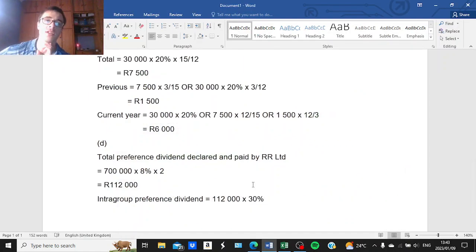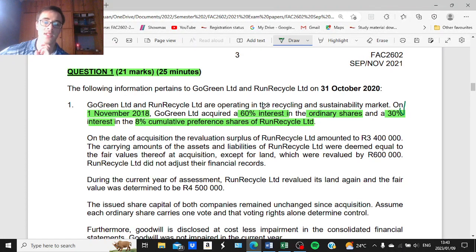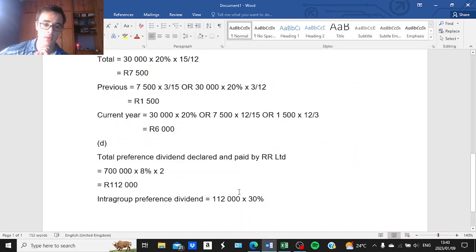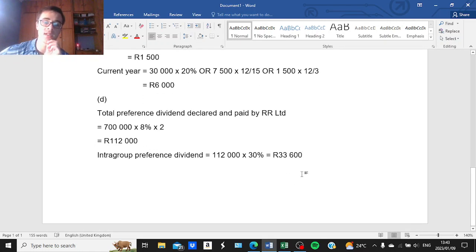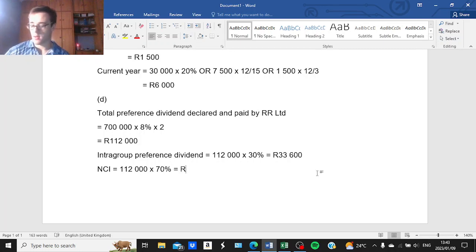So in this calculation, we will not consider the 60% interest in the ordinary share capital because we are dealing with preference dividends. Alright. So the amount paid to the parent was 33,600 Rand. So the non-controlling interest would have received a remaining amount. Your NCI will take up the remaining 70% of preference share capital. And this is equal to 78,400.